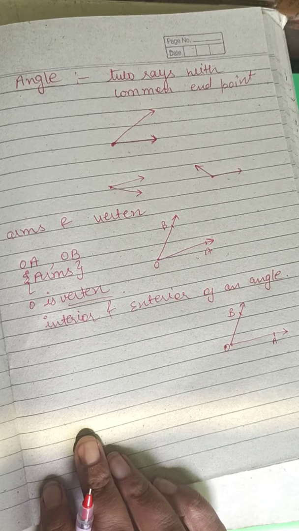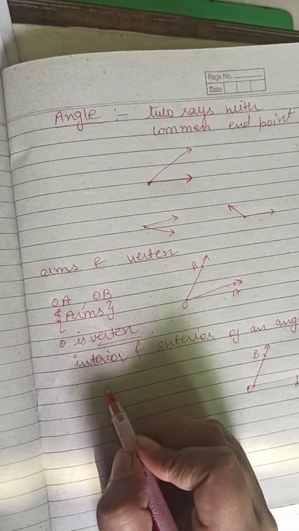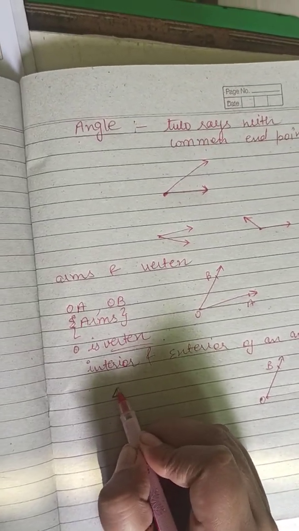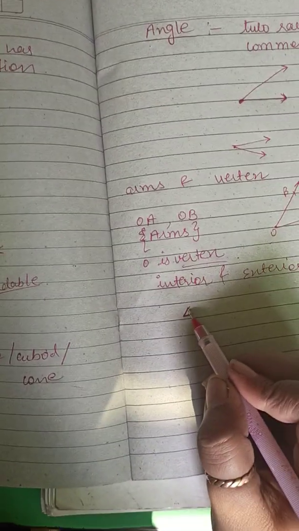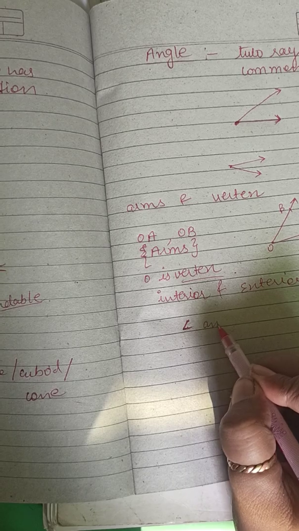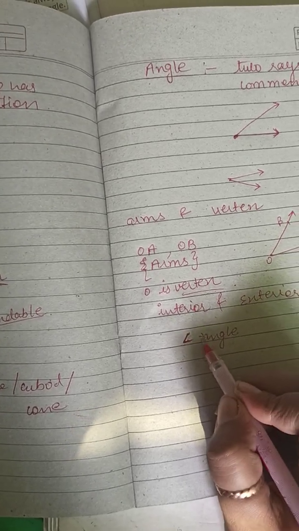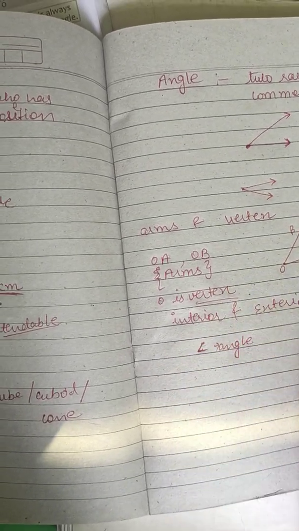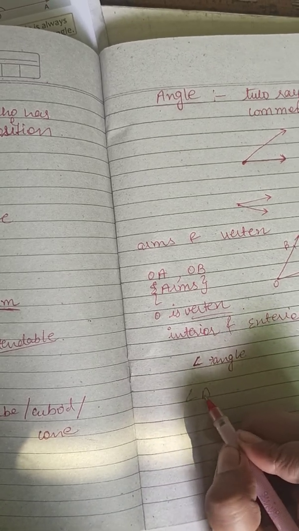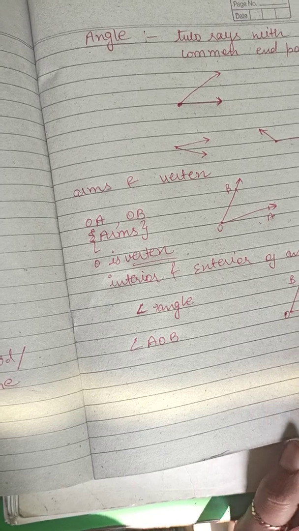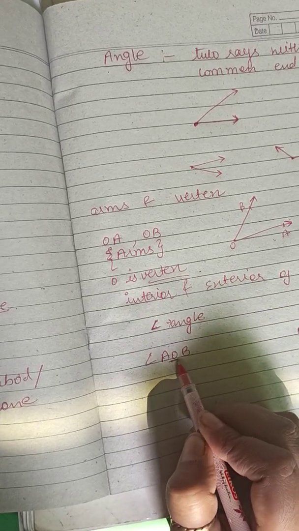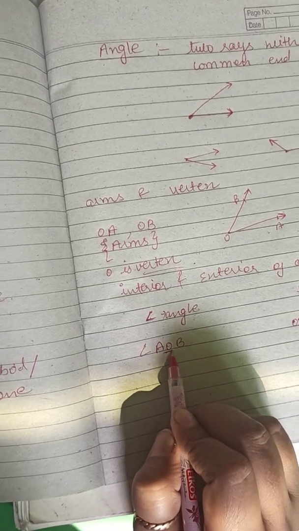How will you write this? The angle, this is the short form which we use. This is the symbol of the angle. Right? So this one is angle AOB. This O represents the angle.